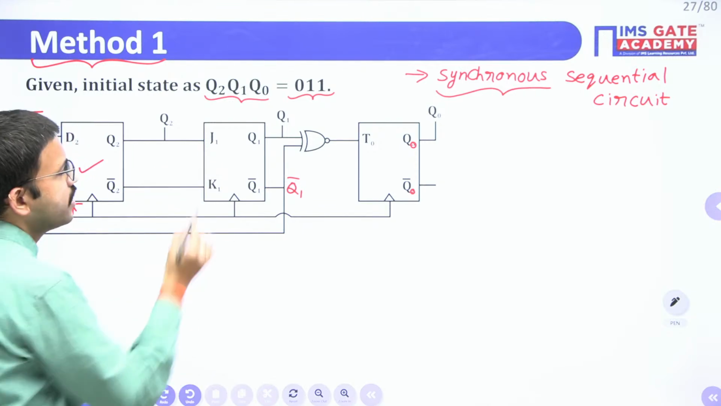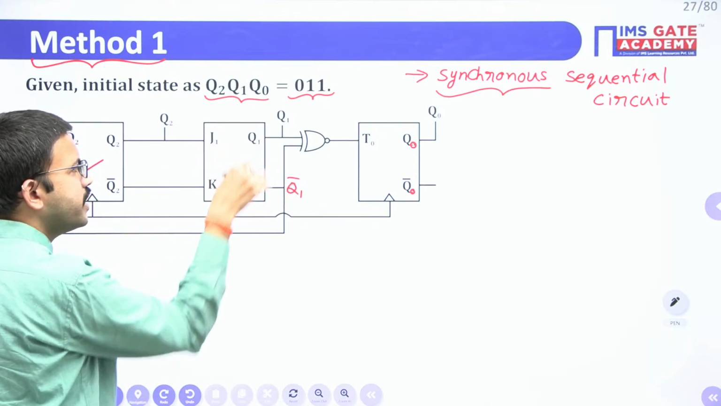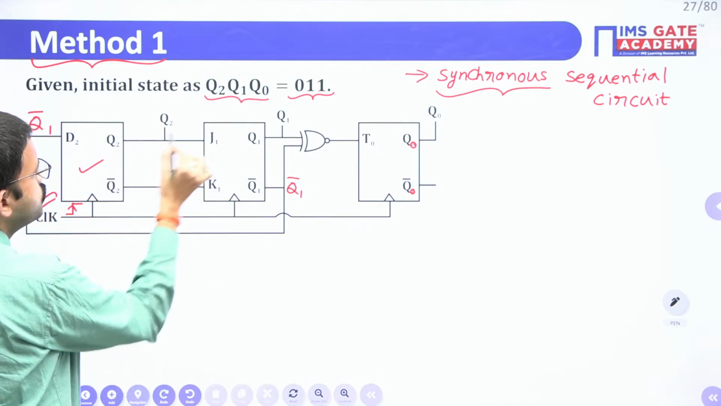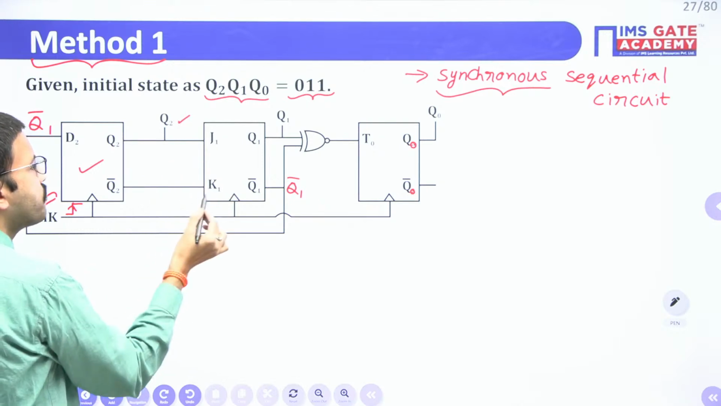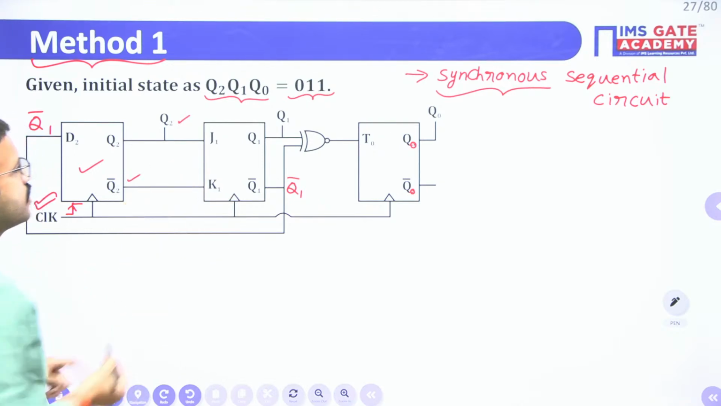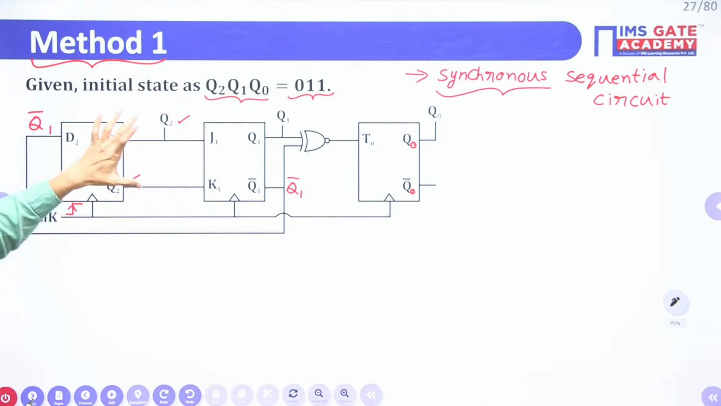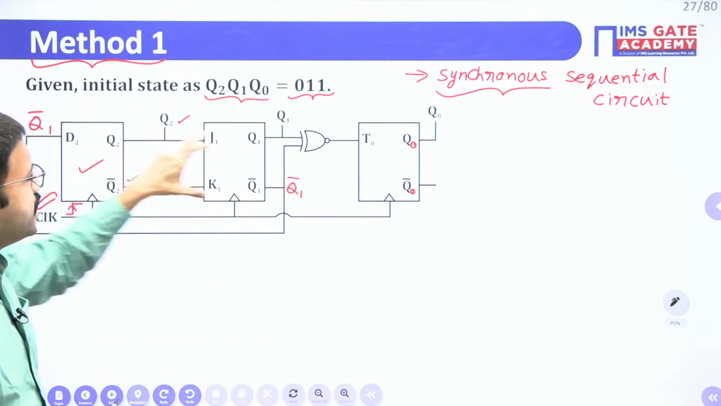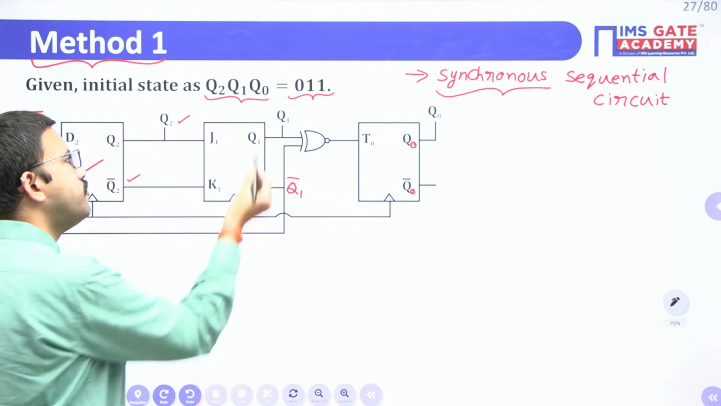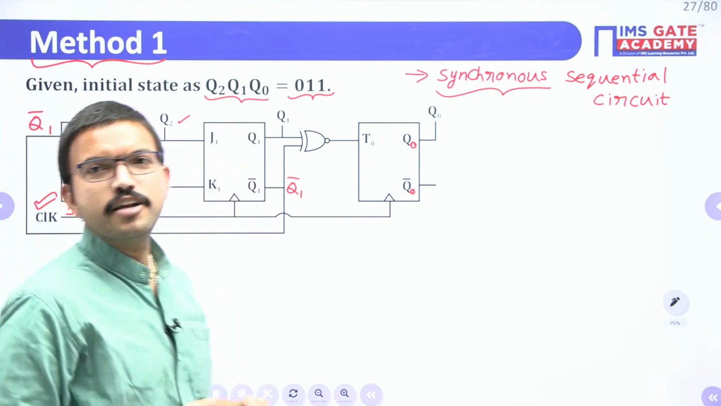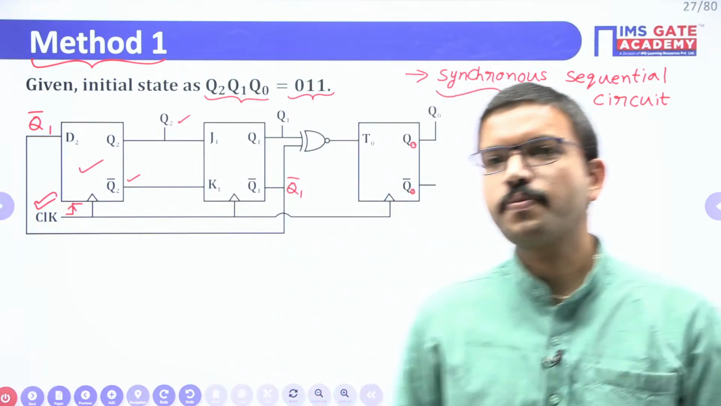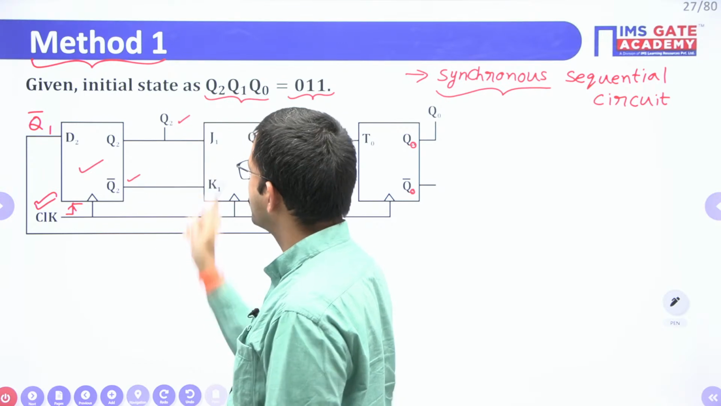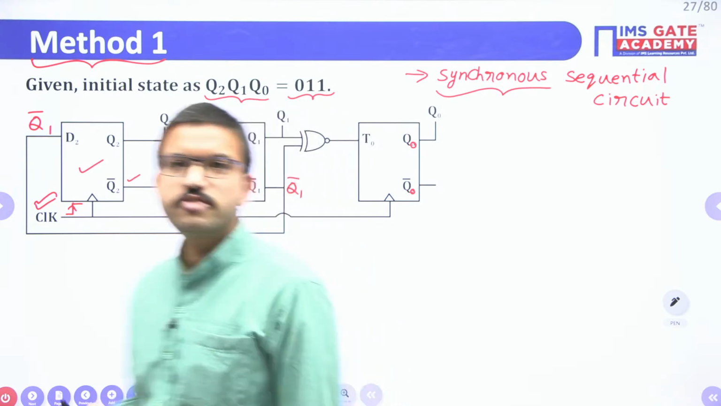Here they have given a JK flip-flop. Now tell me, J1 is nothing but Q2 and K1 is nothing but Q2 bar. So that means J and K inputs complement each other. When J and K inputs complement each other, JK flip-flop becomes which flip-flop? All of you please respond. Then JK flip-flop will become which flip-flop?